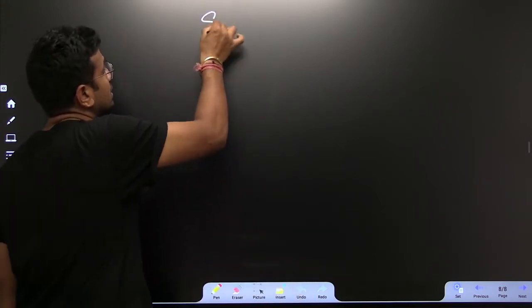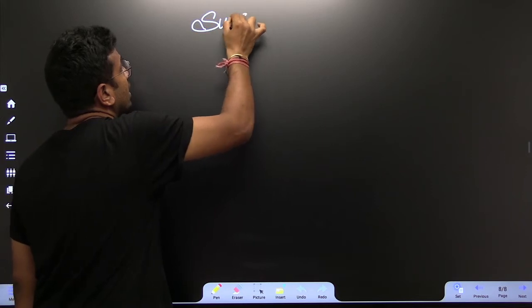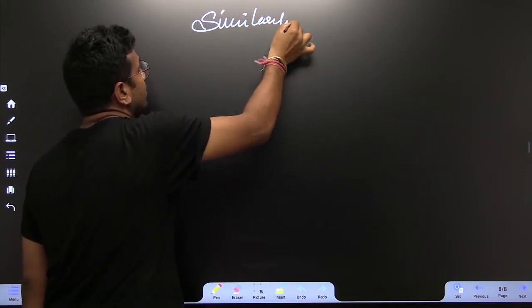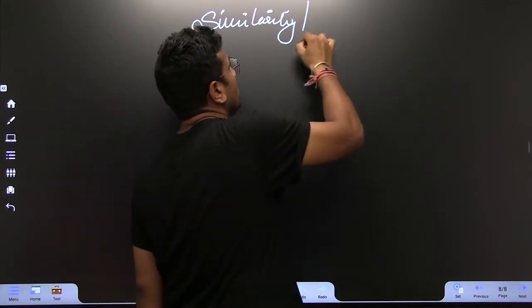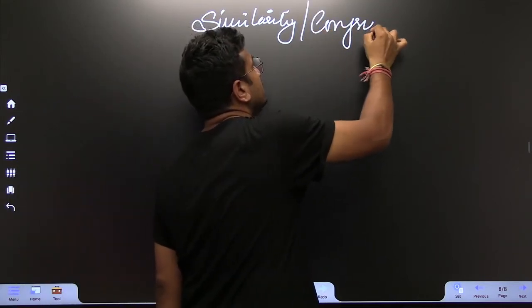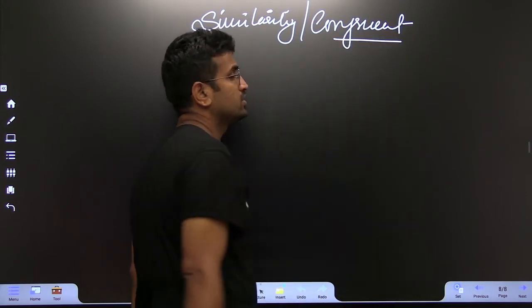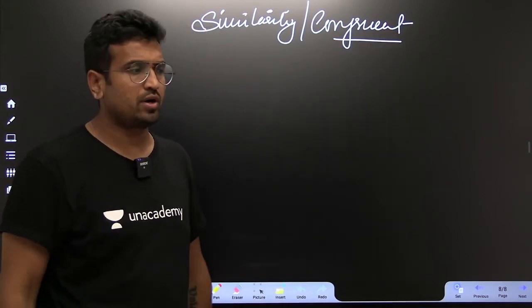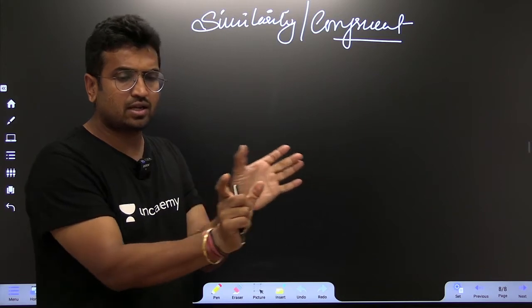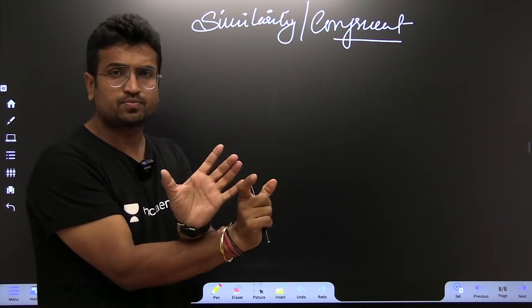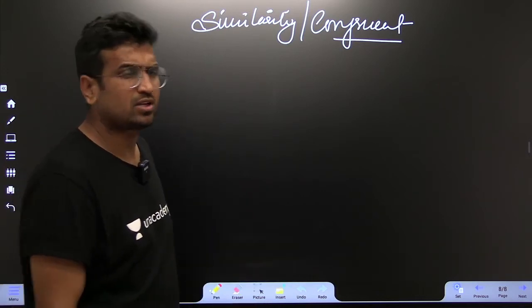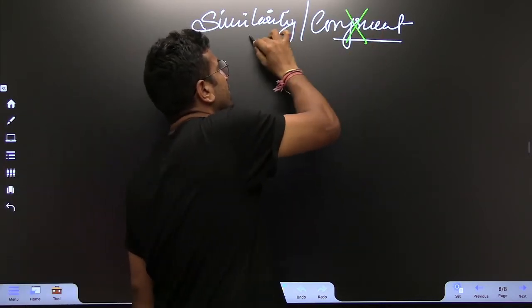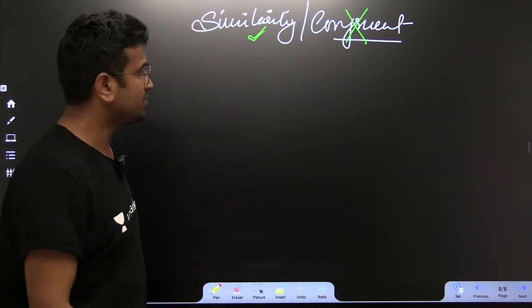When you use the word similarity, we need to understand that similar and congruent are entirely different terms. When we use the word congruent, the 2 figures are exactly the same, exactly copy paste versions, exact twins, like that. But we are not concerned about congruency. In competitive exams, we are not concerned about this. We are concerned only about similarity. Listen to this very, very carefully.